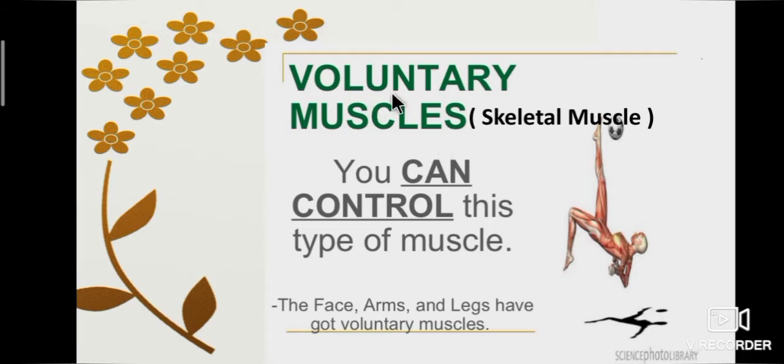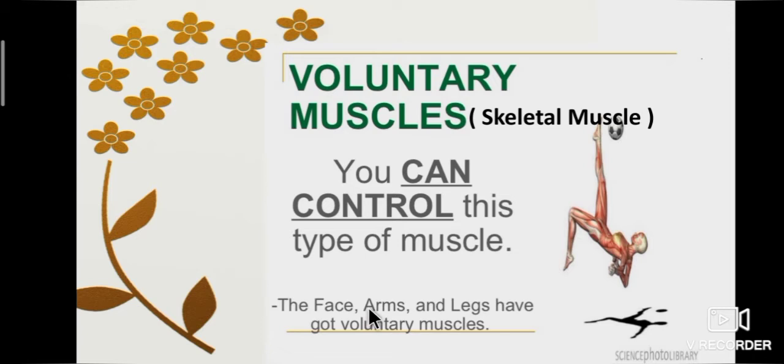First one, voluntary muscle, that is skeletal muscle. Skeletal muscles of our body are attached to the bones. They are called voluntary muscles because they can be controlled by our will. We can control this type of muscle.